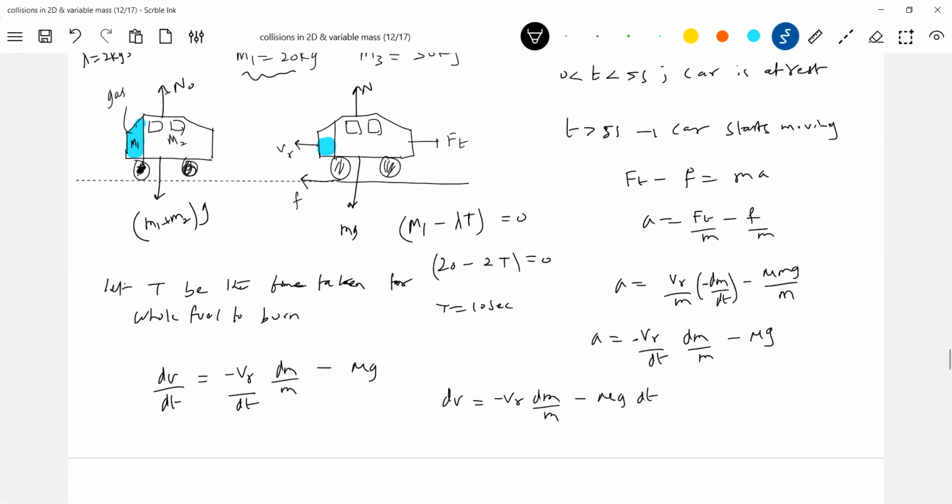Now you have to be careful with the limits. It is the rocket propulsion concept only, I've just applied it here. Initially, at t equals 0, what is the velocity of the car? It was at rest, no? This is after some time t. Initially at t equals 0, shall I start it, or should I start at t equal to 5 seconds?